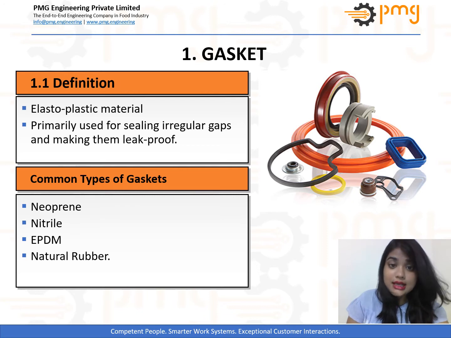Basically, a gasket is defined as an elastoplastic material, that is, a flat piece of soft material which is primarily used for sealing irregular gaps and thus making them leak proof. These materials are generally softer than flange material, and the following types of gasket are used in food industries, which are made up of elastomers such as neoprene, nitrile, EPDM and natural rubber.